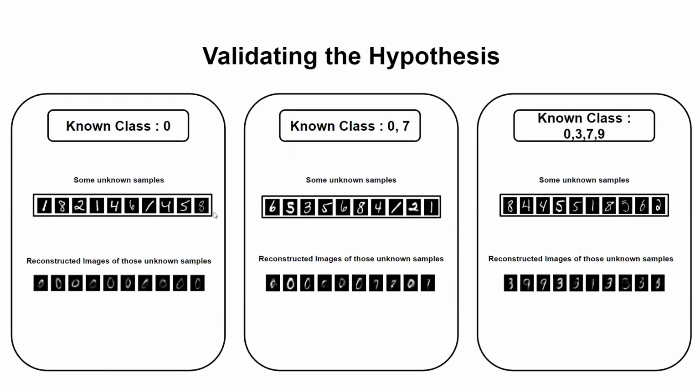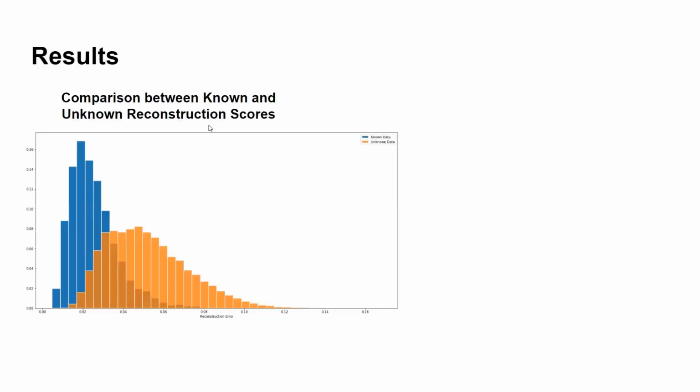Now we'll validate our hypothesis. When an unknown sample is given as input to the autoencoder, the reconstructed images look similar to the known class. Now here is a comparison between the known and unknown reconstruction scores. This is a histogram of those scores. You can see a clear distinction between the two.